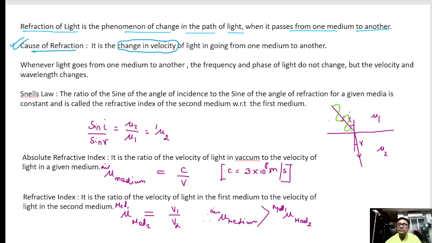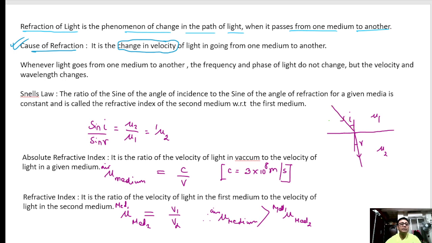Since the velocity of the light changes, the speed changes, and due to which the light will change from its path. Clear?